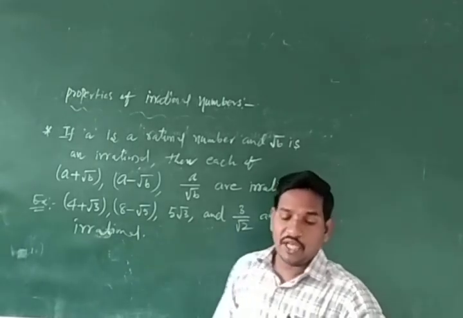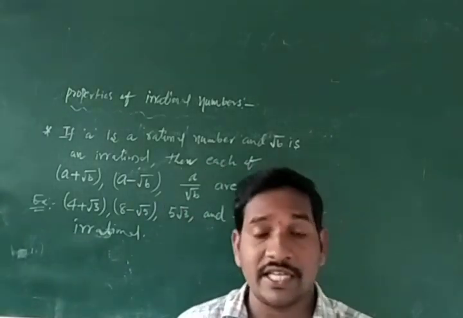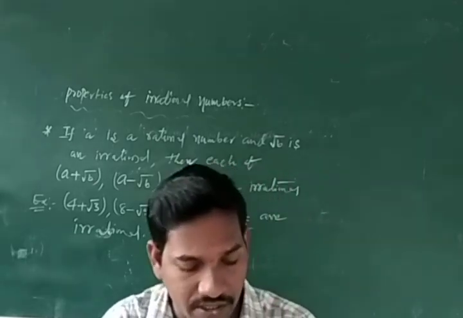These are the examples. Okay, students, in this class we have learned up to irrational numbers. In the next class, let us discuss hand sheet 4. Okay.